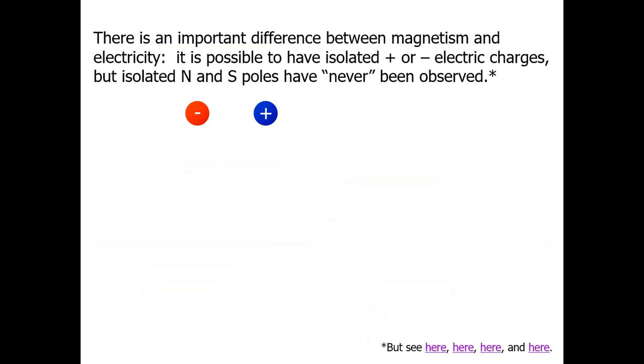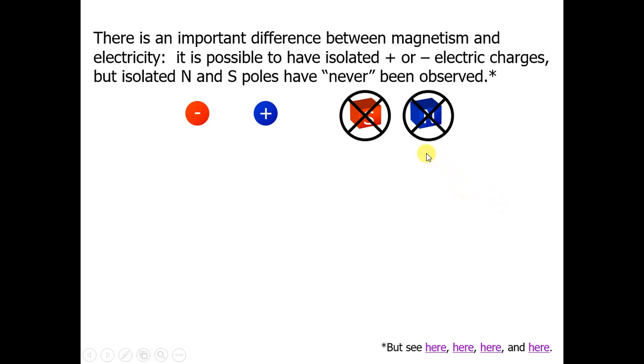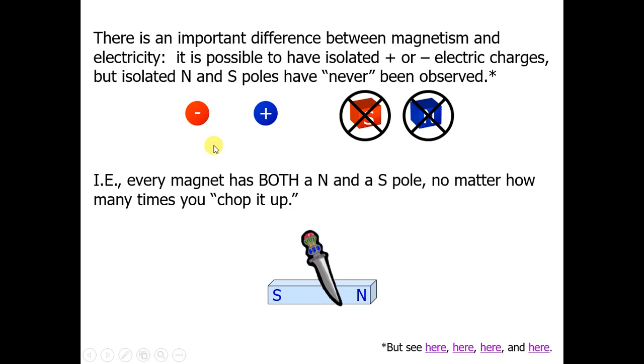Now here there is an important difference between magnetism and electricity. It is possible to have an isolated plus or minus electric charge, but an isolated north pole or south pole has never been observed. See here, N or S alone is not possible, but in electricity it is possible for negative charge to be separated and positive charge to be separated. If your magnet has both an N and an S pole, no matter how many times you chop it up.